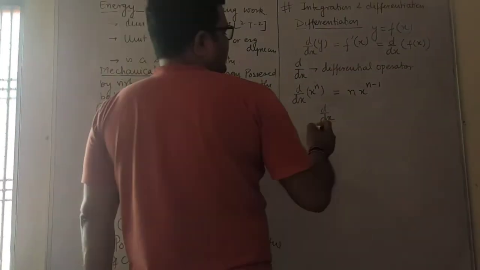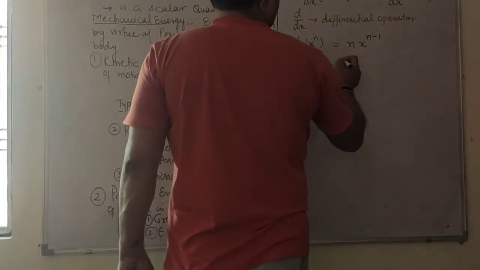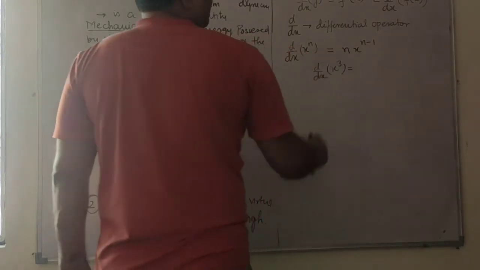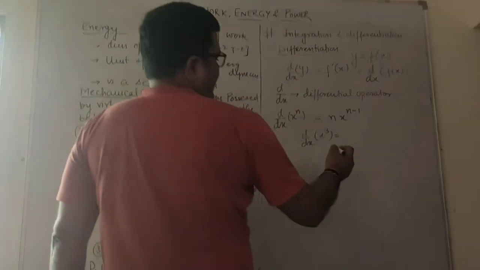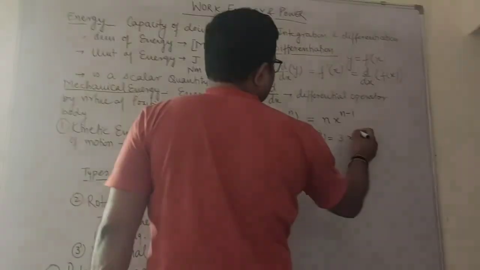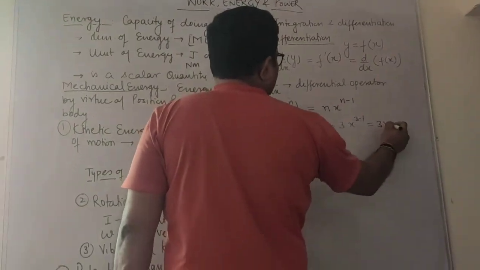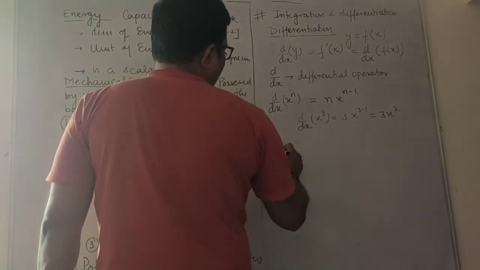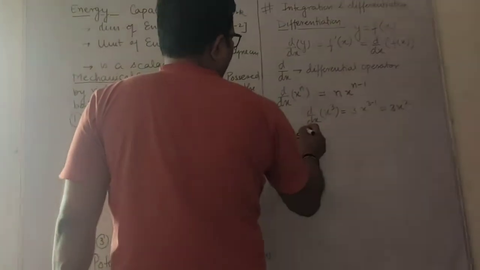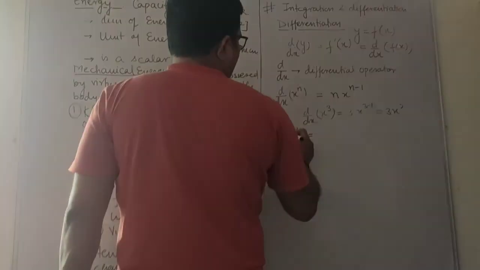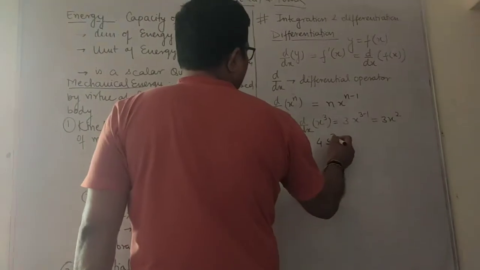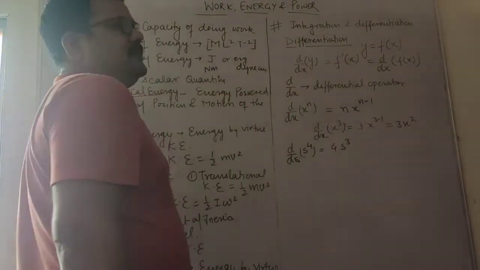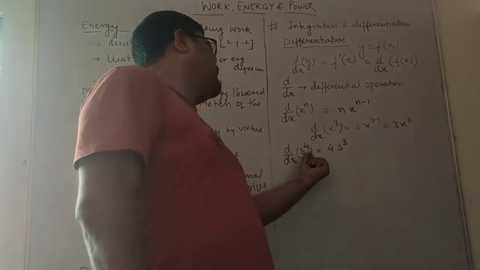So d by dx of x power 3 is 3x power 3 minus 1, that is 3x square. Similarly, d by ds of s power 4 is 4s cube. You can see that in the solution the operator is missing because you have operated on the function.